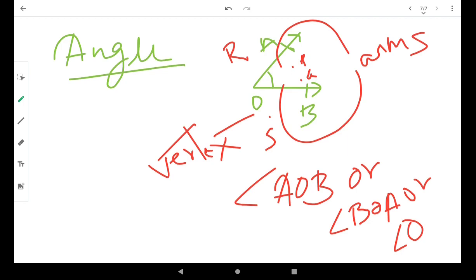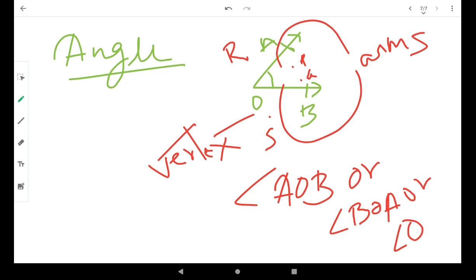R and S lie in the exterior of the angle AOB, and the points A, B, O lie on the angle AOB. So here P and Q are the interior points, R and S are the exterior points, and A, O, B are the points on the boundary.